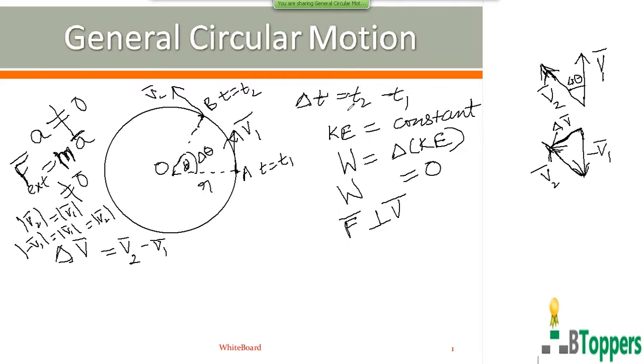So when the time interval delta t is tending to 0, this delta V bar will be exactly directed toward the center of the circular path. So the average acceleration for the time interval delta t can be written as delta V bar by delta t.